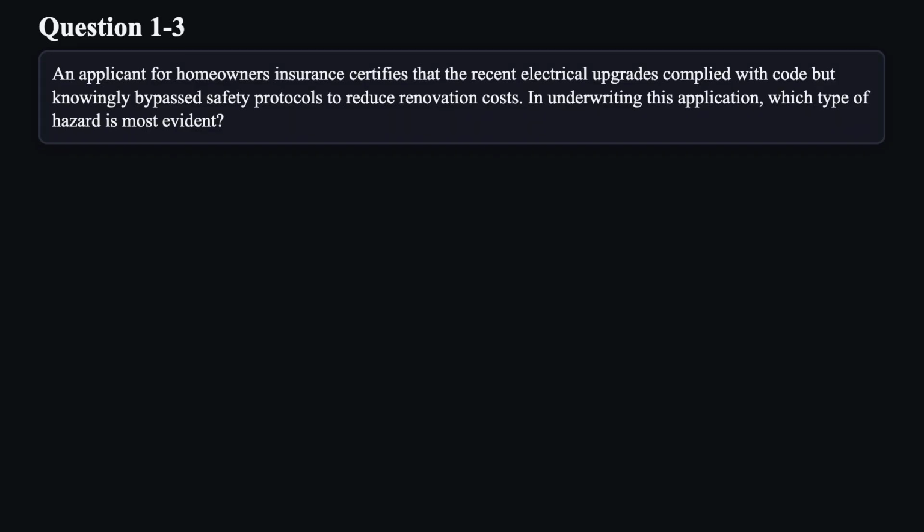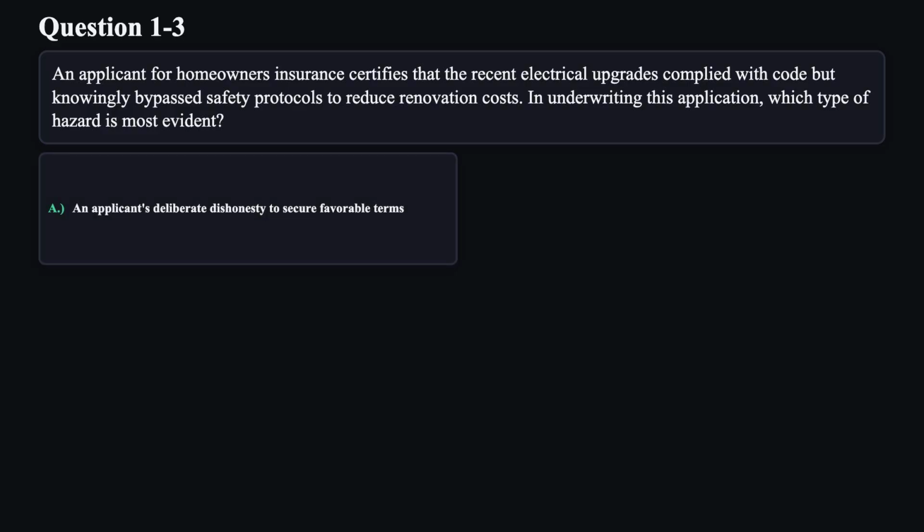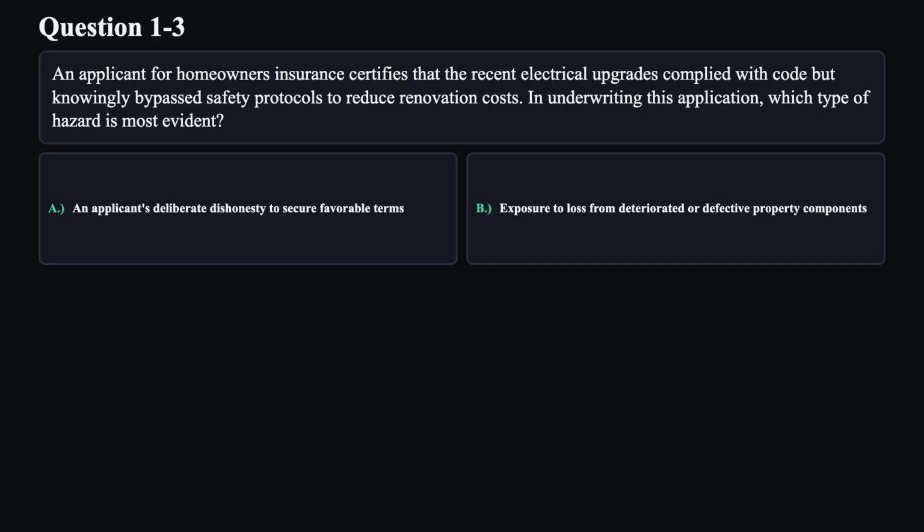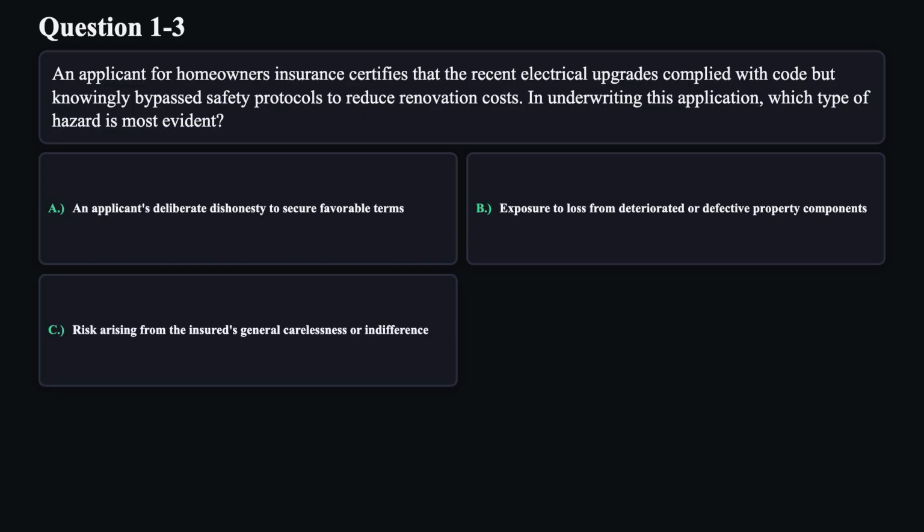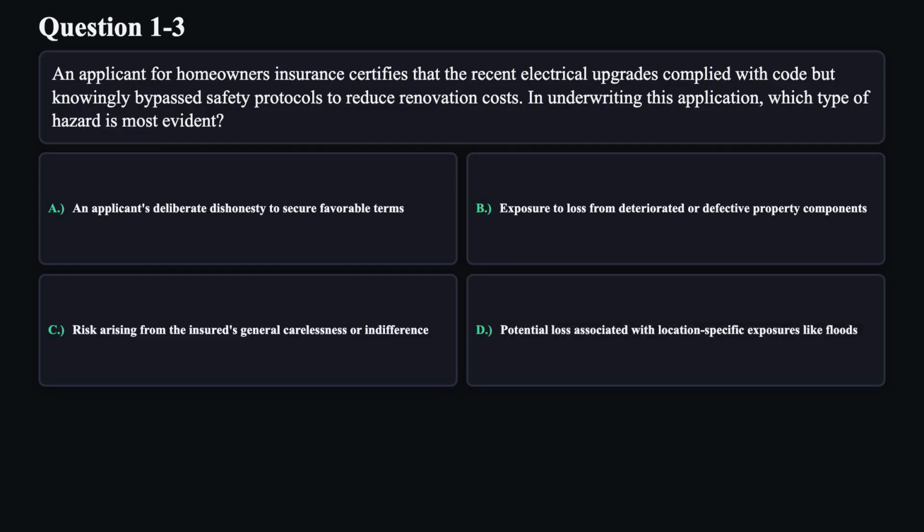Question 3. An applicant for homeowners insurance certifies that the recent electrical upgrades complied with code, but knowingly bypassed safety protocols to reduce renovation costs. In underwriting this application, which type of hazard is most evident? A. An applicant's deliberate dishonesty to secure favorable terms. B. Exposure to loss from deteriorated or defective property components. C. Risk arising from the insured's general carelessness or indifference. D. Potential loss associated with location-specific exposures like floods.